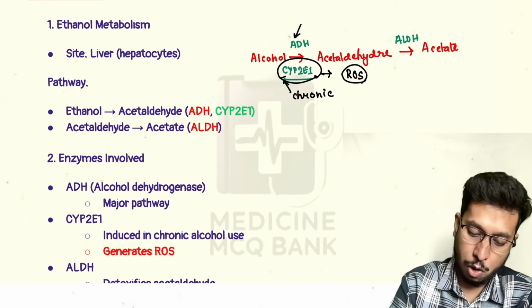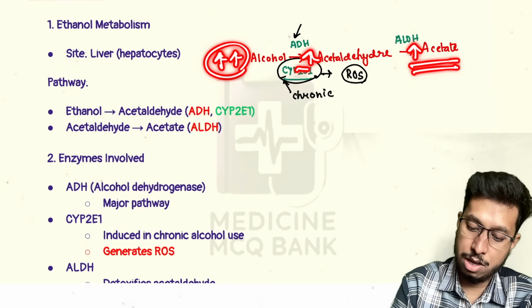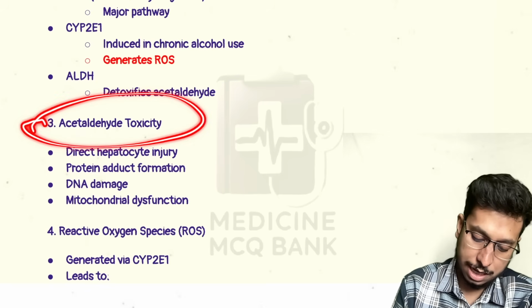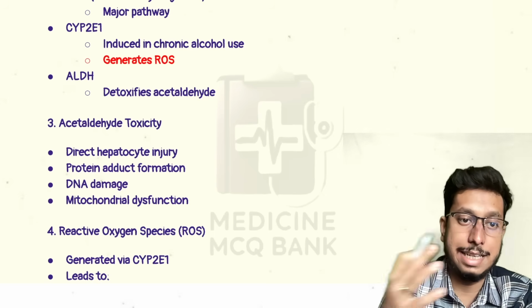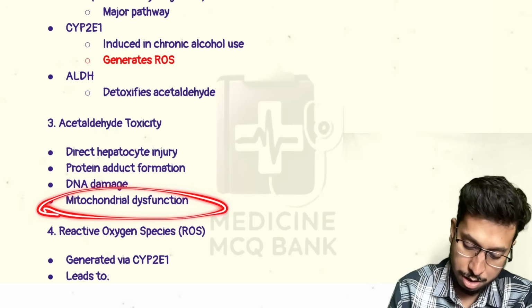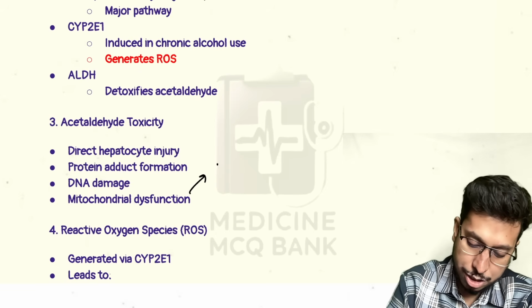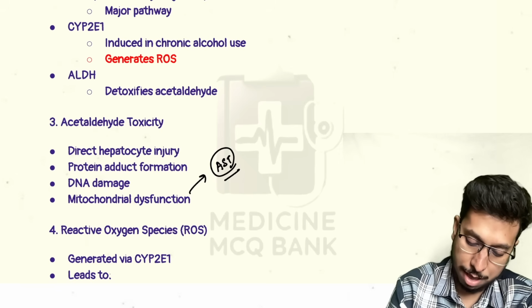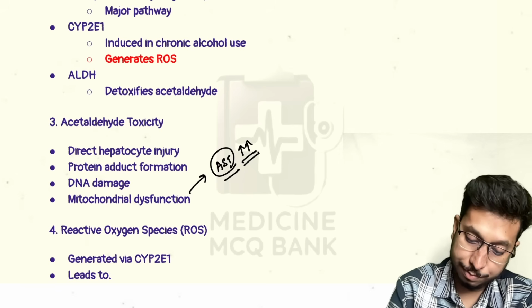What happens in chronic alcoholic or excessive alcohol use is that acetaldehyde production as well as acetate production increases. As acetaldehyde production increases, it results in acetaldehyde toxicity, with effects like direct hepatocyte injury, protein adduct formation, DNA damage, and mitochondrial dysfunction. This mitochondrial dysfunction results in release of AST into the circulation, because AST is more predominant in mitochondria compared to the cytoplasm. So AST increases in circulation for this reason.